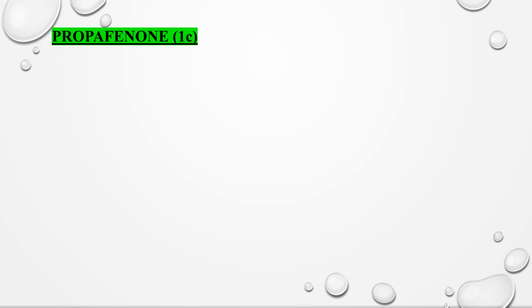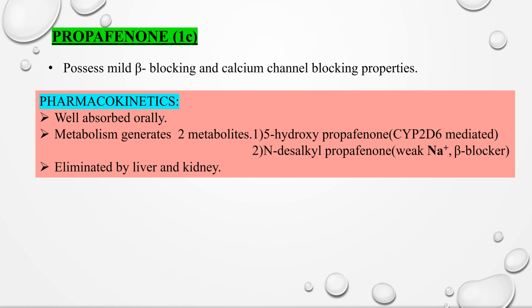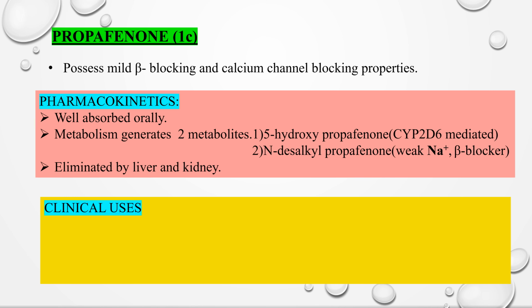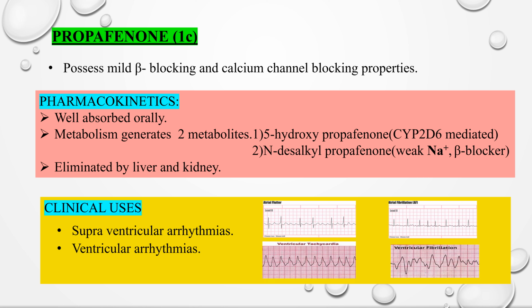Coming to the drug propafenone. This drug possesses mild beta blocking and calcium channel blocking properties. It is well absorbed orally. It produces two metabolites which include 5-hydroxypropafenone mediated by CYP2D6 and N-desalkyl propafenone, which is a weak sodium channel blocker and beta blocker. It is eliminated by liver and kidney. Clinical uses of propafenone include supraventricular arrhythmias such as atrial flutter and atrial fibrillations, ventricular arrhythmias such as ventricular tachycardia and ventricular fibrillations, and refractory arrhythmias.